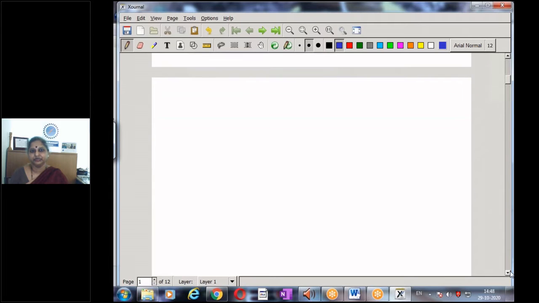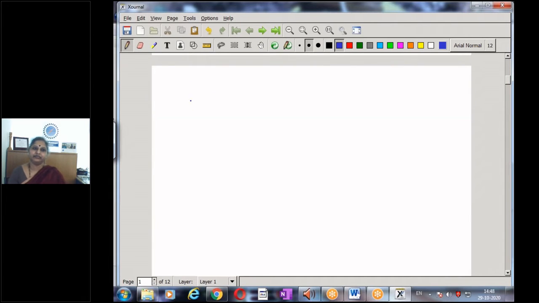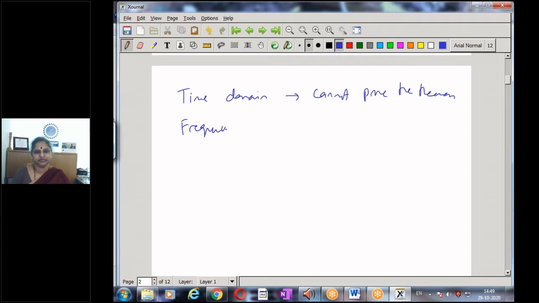We shall attempt to prove the sampling theorem, and we cannot prove it in the time domain. By time domain representation, it is not possible to prove the sampling theorem. So there is a need to go into the frequency domain representation. Only then will we be able to prove the theorem, because it looks really magical. Instead of sending the complete signal, I send the samples, and from the samples I can get back my complete original signal without any loss of information. This is almost unbelievable.